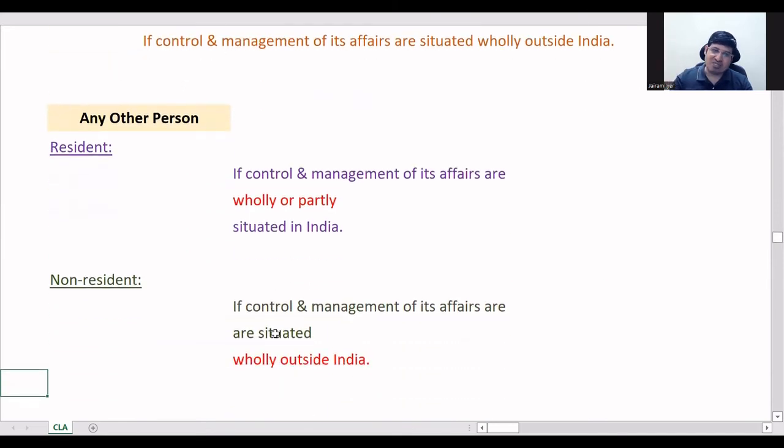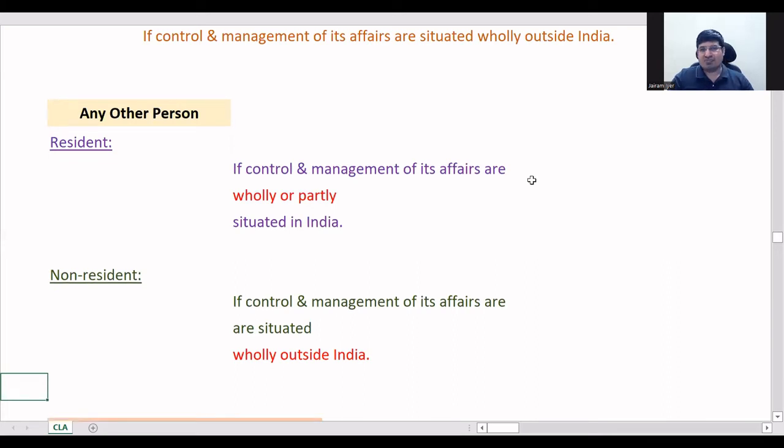Any other person, same. For any other person, pick it up: control and management wholly or partly in India, resident; wholly outside India, non-resident. That's it. Clear? That's all. So after you complete your individual, it's all very straightforward. Everything is similar. Remember, in company, you use the word POEM, place of effective management. For all others, except individual, you can use the word control and management.